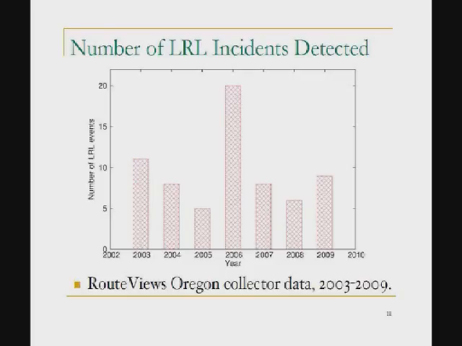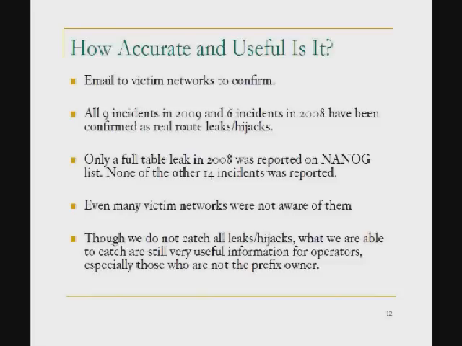Now let's see how accurate or useful this information is. Because we detect this without any authoritative information from prefix owners or any other source, we actually sent a lot of emails to victim networks to try to confirm these events. And the result is very positive.